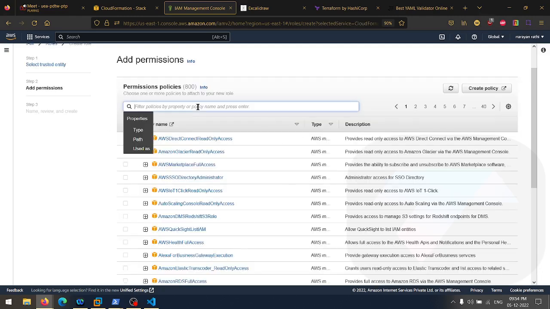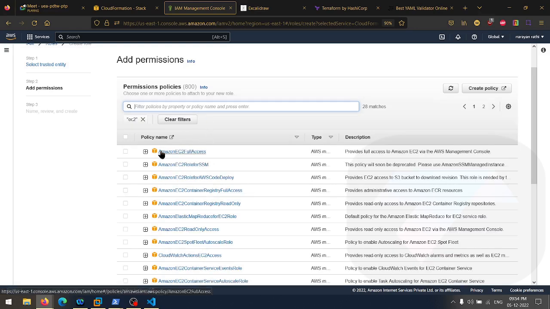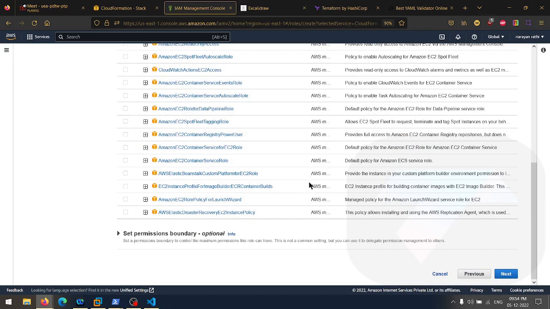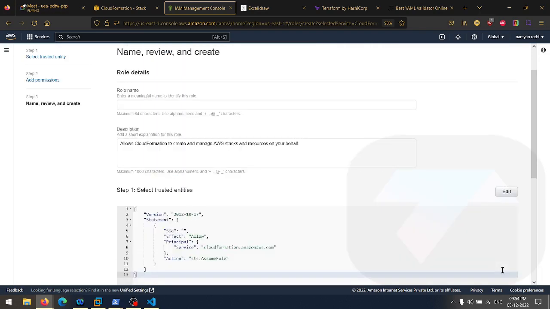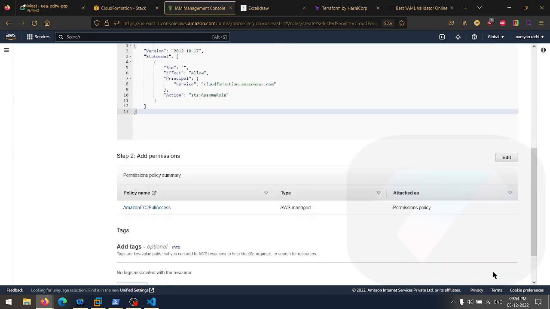Here you have to attach the policy. Search for EC2, hit enter. We have the Amazon EC2 full access policy here. Select this policy, scroll down, click on next. Here you have to provide the name for the role, CloudFormation Role. Scroll down, create role.